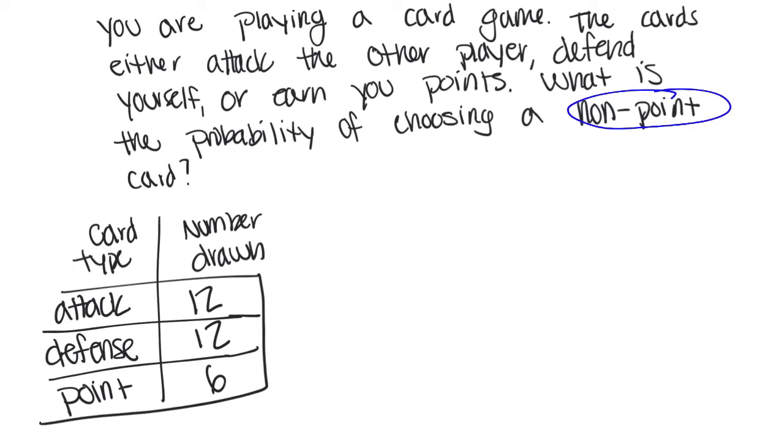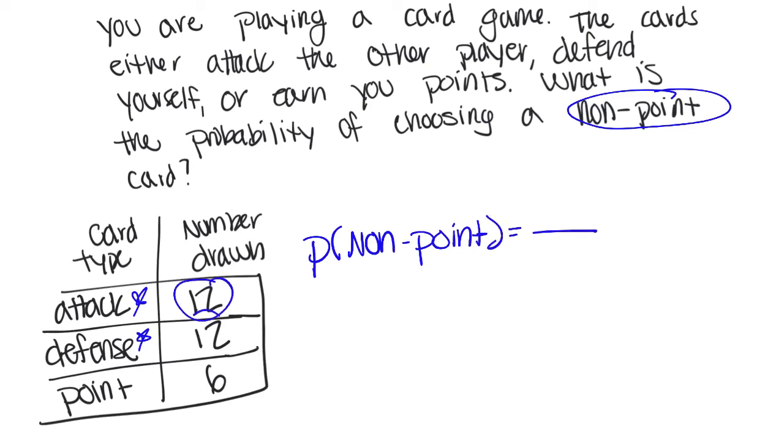So the point card doesn't count. I want a defense card because that doesn't get me points. The attack card doesn't get me points. So the probability of a non-point card equals 12 plus 12 is 24 out of 12 plus 12 plus 6 is 30. So 24 are not point cards out of 30 cards total.